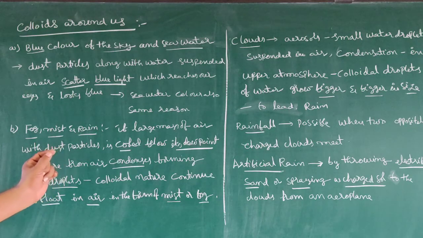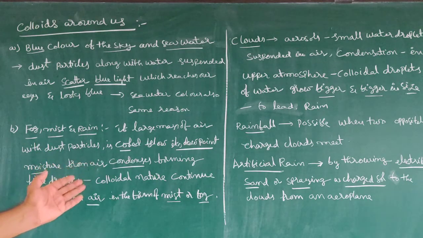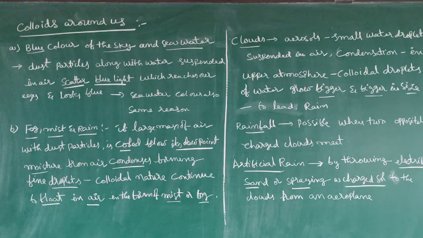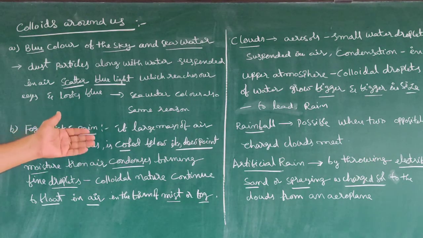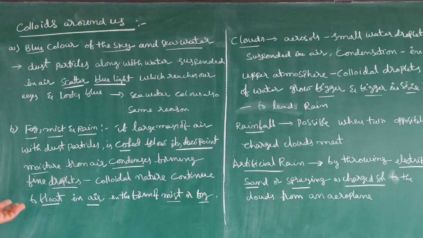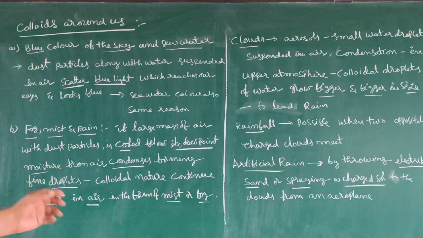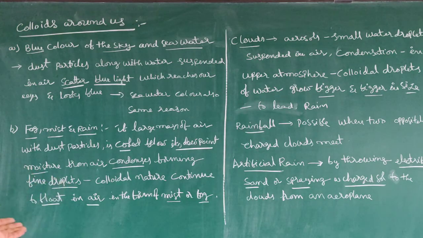The colloidal droplets continue to float in air in the form of mist or fog.